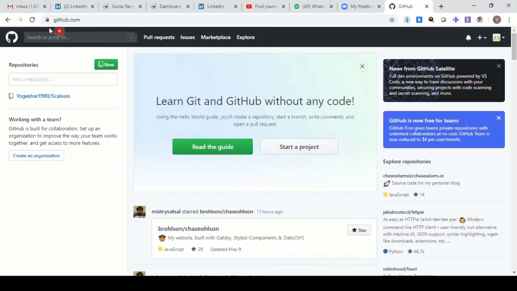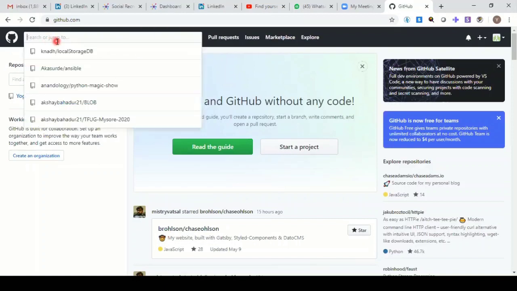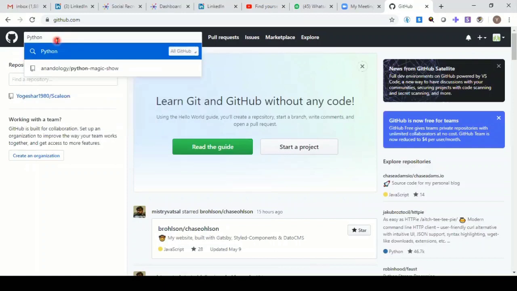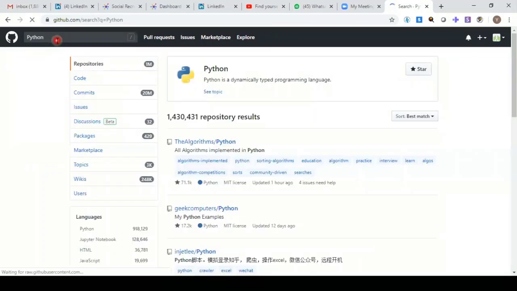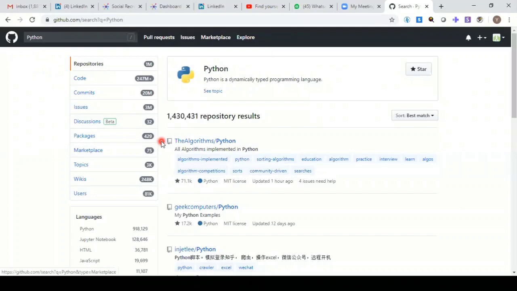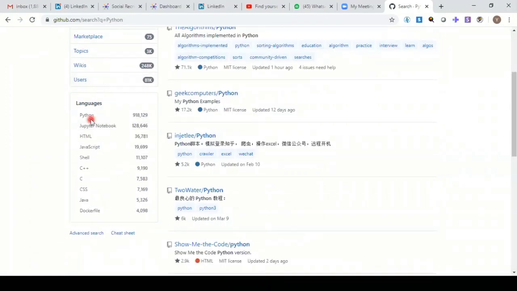On the top left, GitHub has provided us some search. Let's assume that I'm looking for somebody who has been working in Python, or maybe I'll come to the location, but I'm just giving you a shortcut here. Let's say I got 14 lakh people who are working in Python and available on GitHub, and you can see that they are also working in alternate languages apart from Python, such as Jupyter, HTML, JavaScript, Shell, and others.